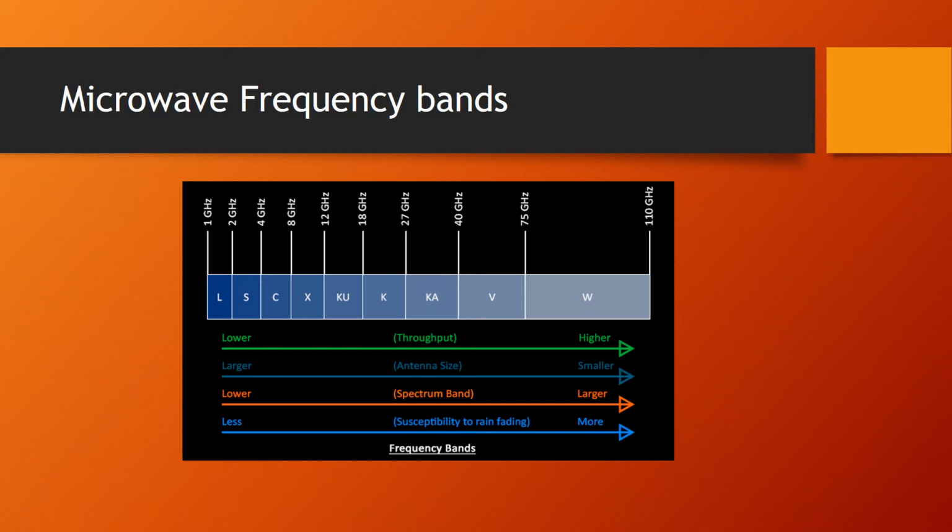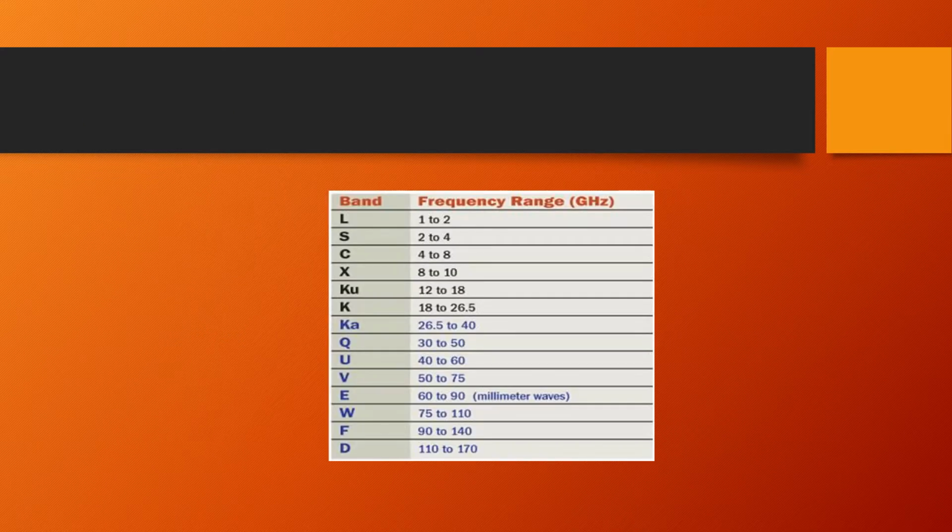Similarly, as you move from L band to W band, the size of the antenna becomes very small. The bandwidth goes on increasing as you move from L band to W band, and the susceptibility also goes on increasing. And these are the frequency ranges of the different frequency bands present in the microwave frequency spectrum. Now we are going to see the various frequency bands present in the microwave spectrum one by one.